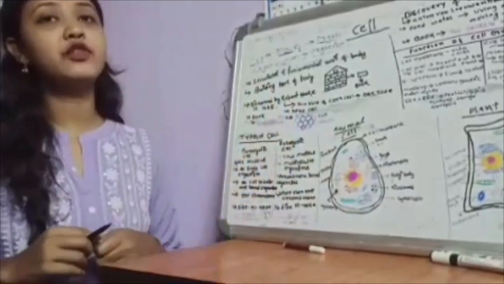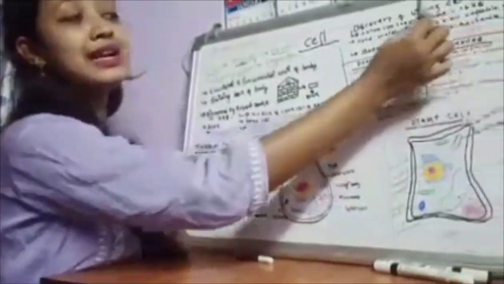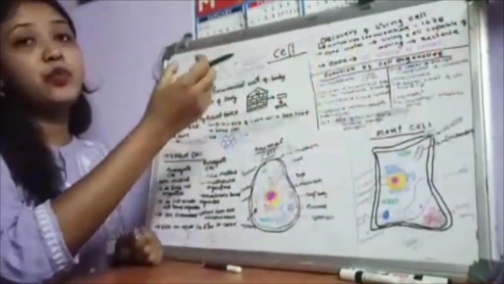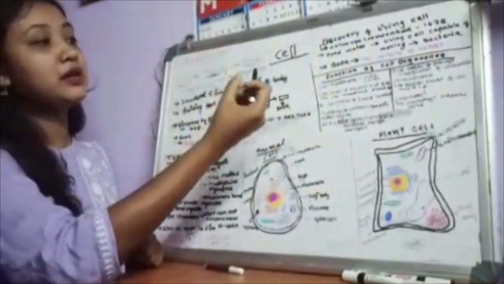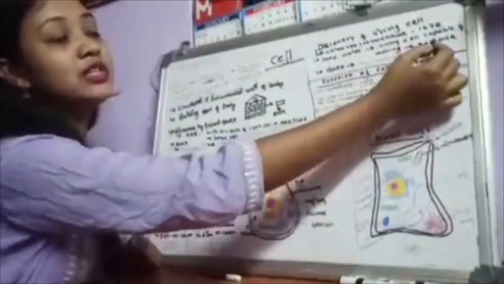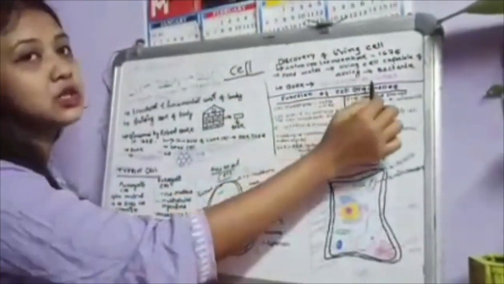After the discovery of dead cells, Antony van Leeuwenhoek discovered living cells in 1675. He collected pond water and observed it under the microscope. He observed living cells capable of moving, and it was the bacteria. And he published all his findings in the book The Secrets of Nature.